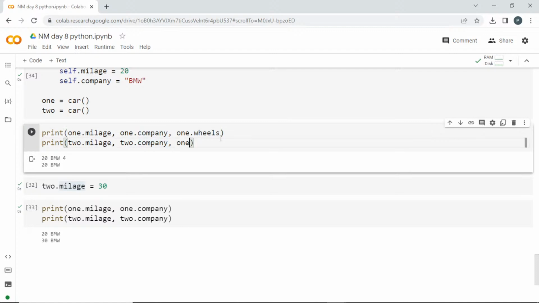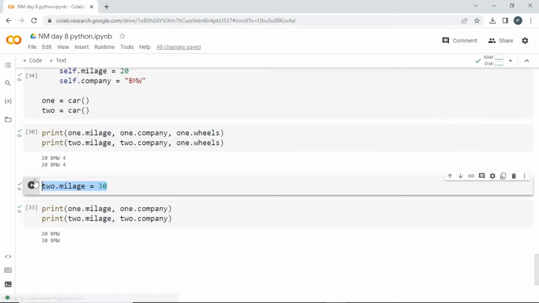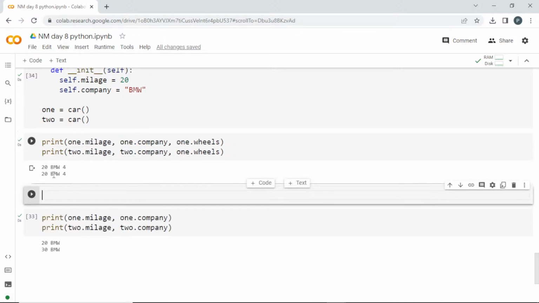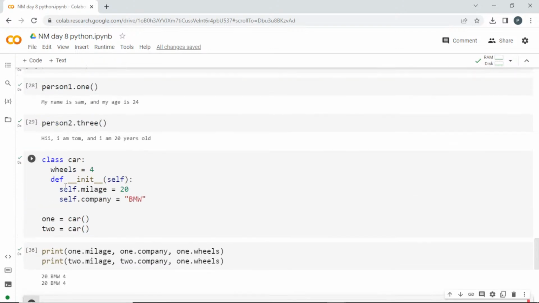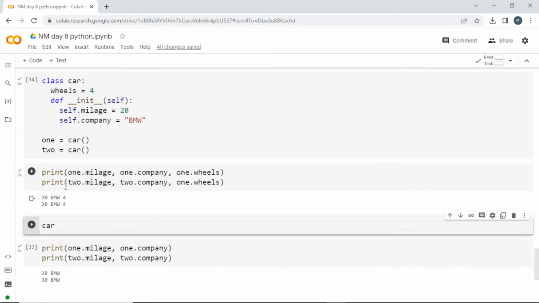I'll change 1 dot wheels. The same things here. Now you have to set, we'll try to set it with 1 dot. So we are going to change the class variable. Call the name of the class, Car dot wheels is equal to 8. So I'll set this now.